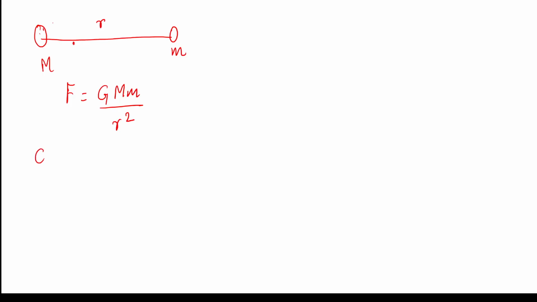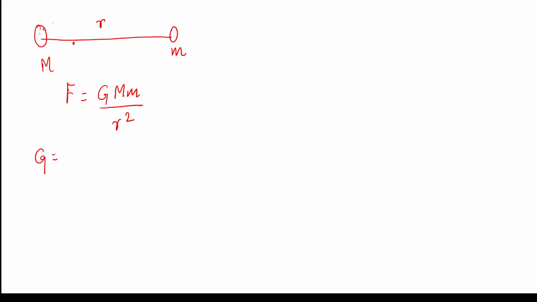So if I have two masses here, a capital M mass and a small m mass, and the distance between them is small r, then the gravitational force acting on each one of them is given by this equation given by Newton. G here is a universal constant.